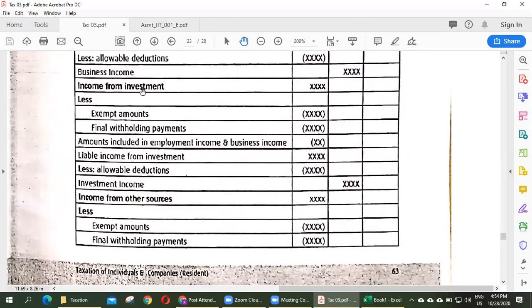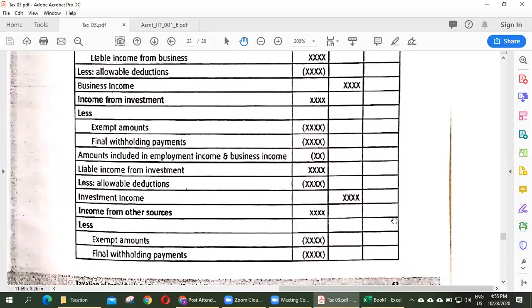Third section, income from investment minus exempt amount, final withholding payment, amount included in employment income and business income, liable income from investment, and allowable deductions. Finally, investment income, right? Equal total here.